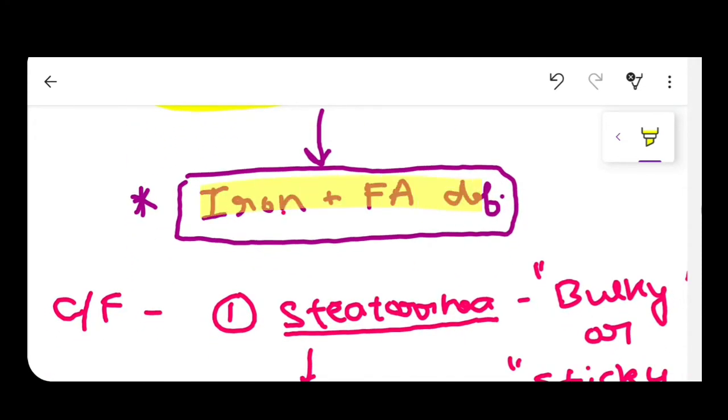So there will be iron and folic acid deficiency, but not vitamin B12 deficiency. Okay guys, because folic acid and iron are absorbed proximally in the small intestine. So we have iron and folic acid deficiency anemia. So first is the anemia, iron and folic acid deficiency anemia.